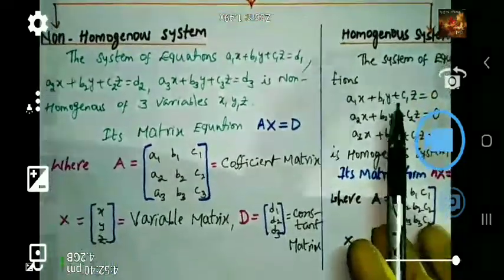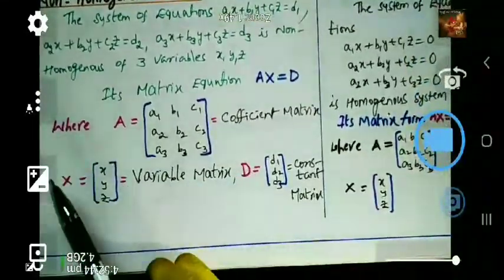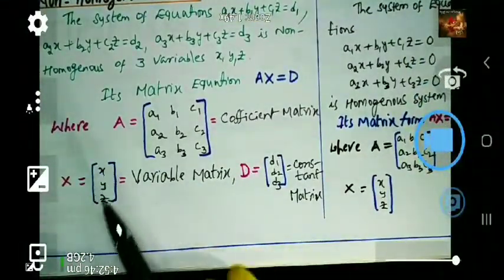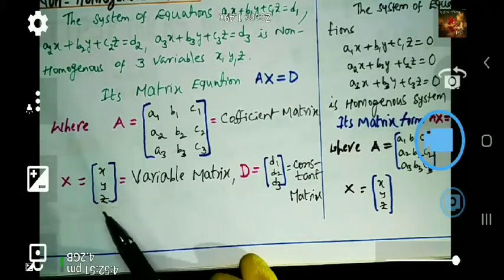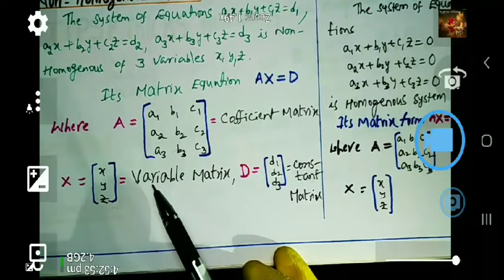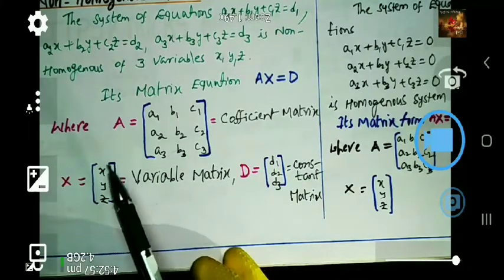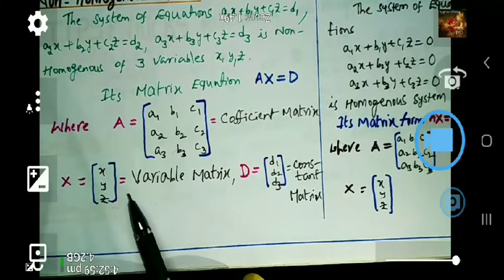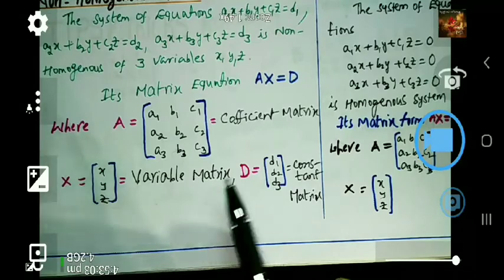Next letter is X. X is a column matrix in the form x, y, z. Here x, y, z are variables, which is why this is called the variable matrix. And what is the next letter?